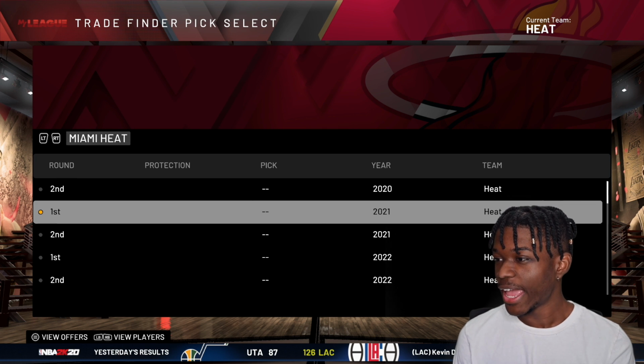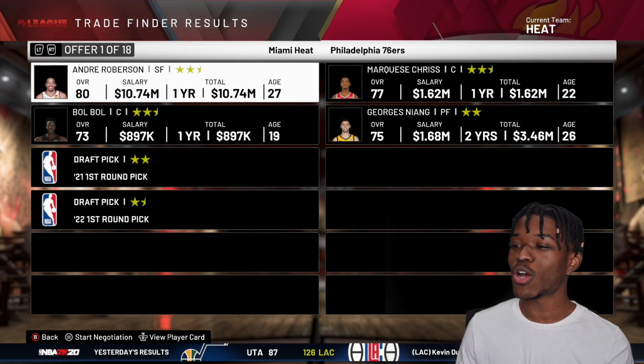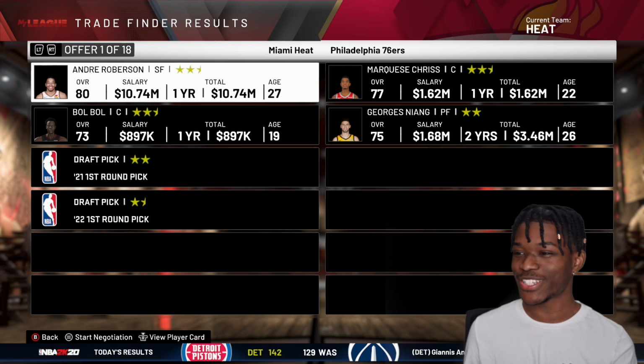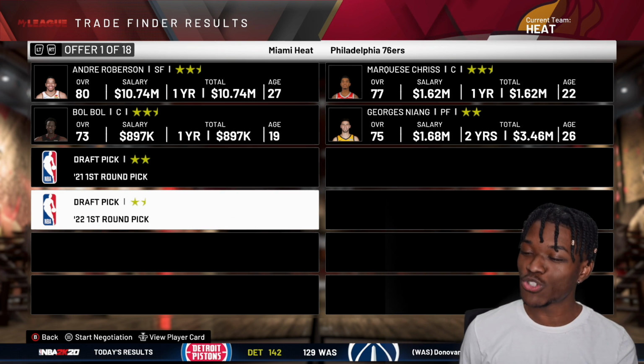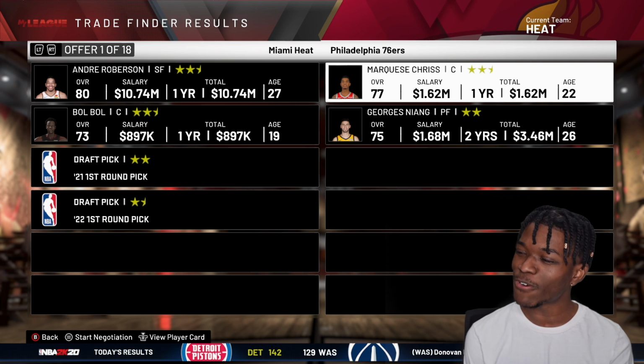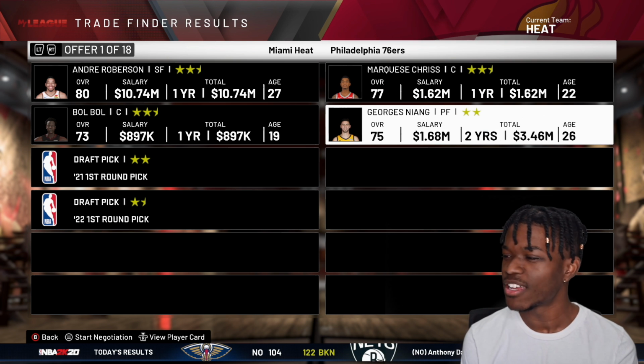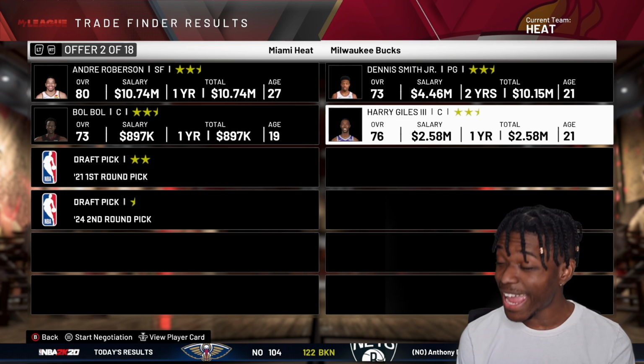I already feel it. And when you do a fantasy draft like this, you don't know if there's going to be teams rebuilding or selling. As you can see, the trade market is trash. They want 2 first round picks, Bobo and Andre Roberson for Marquise Chriss and Georges Niang.